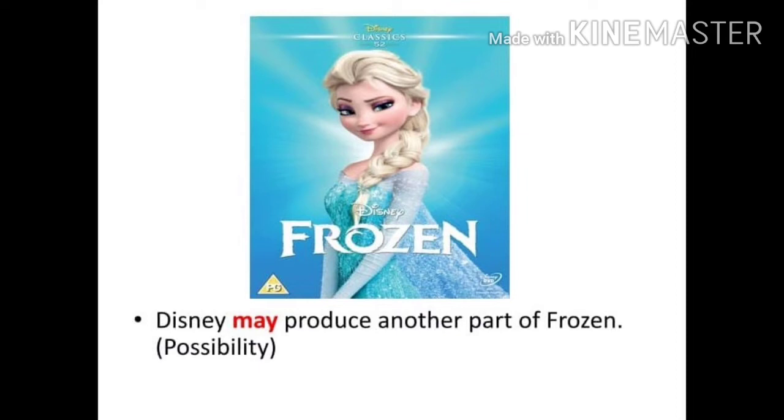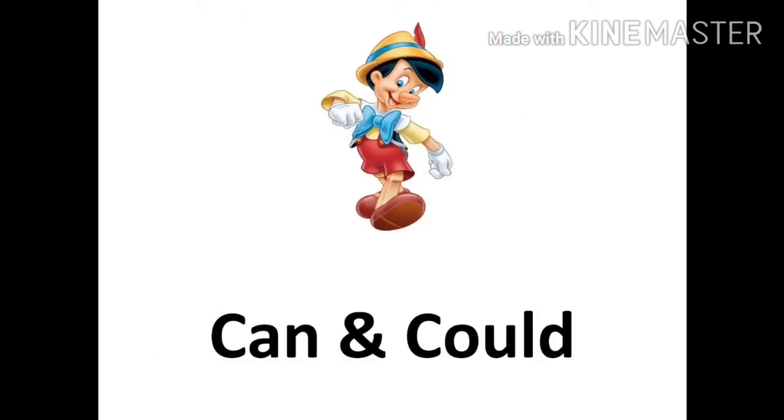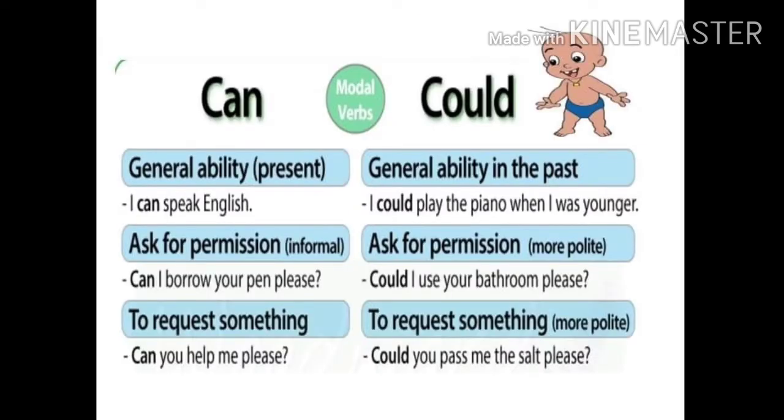So children, let's learn each and every modal auxiliary in detail. First, let's learn can and could in detail, children. Both can and could can be used to denote ability. But can should be used in present tense, and for past things you should use could. Look at the statement given here. Can is used to denote general ability in present tense. Could is used to denote general ability in past.